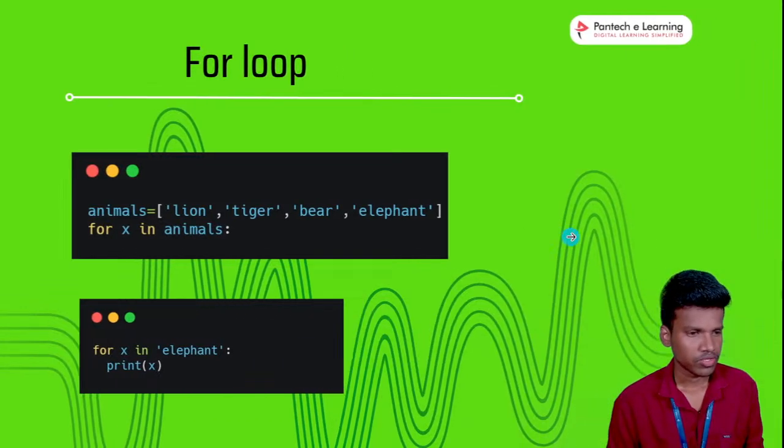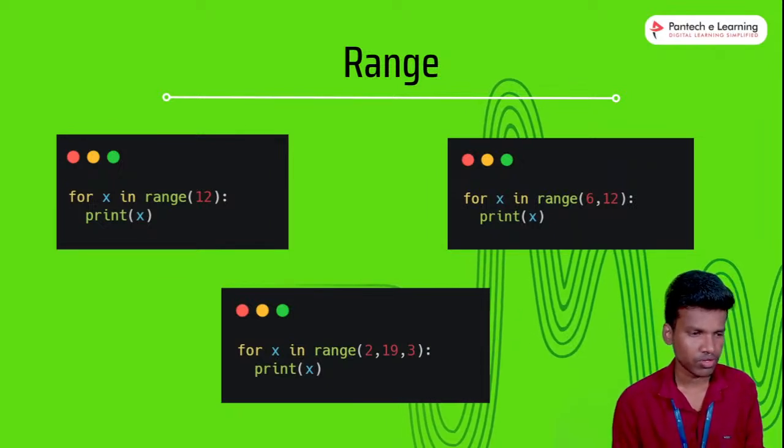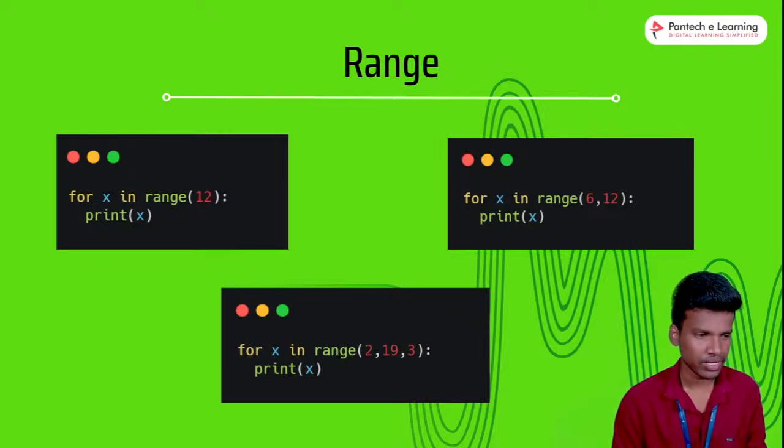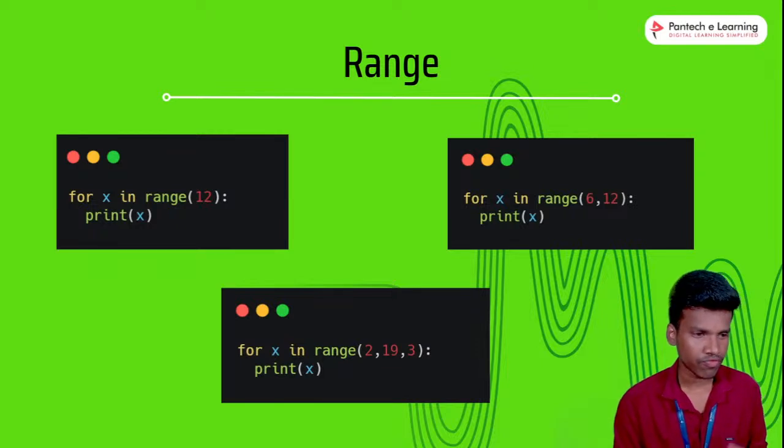So range is also the same. For x in range 12, now I mention the numbers. Is the 12 the ending value? Yes, the finishing value. So once I run this, the x variable moves on to execute the numbers 0, 1, 2, 3, starting with 0 and ending at 12. That is the example for a range.